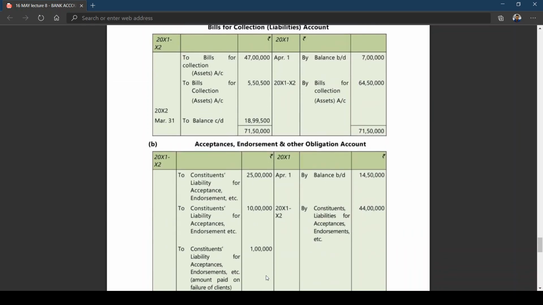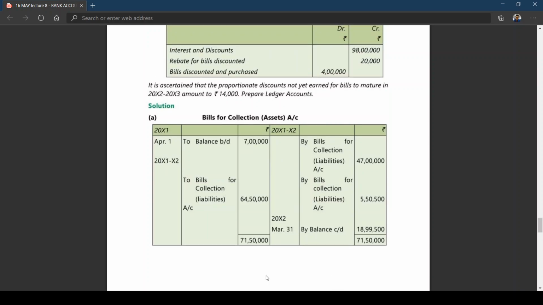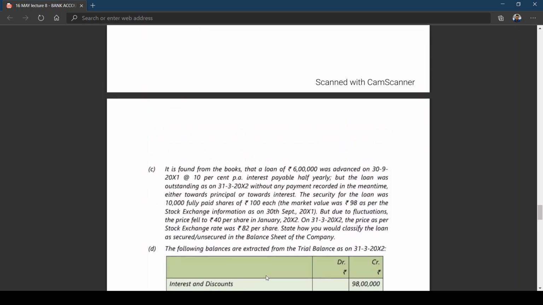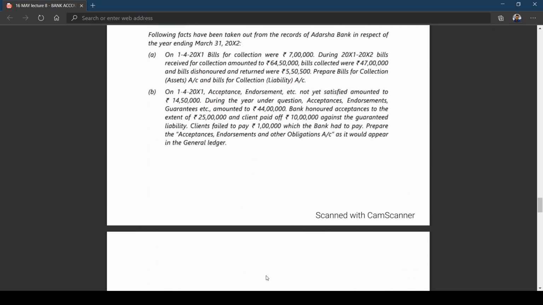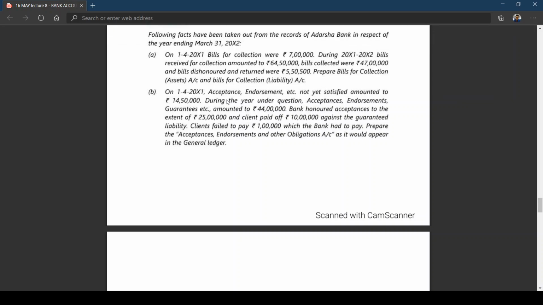Let us move on to the next one. I think you can do this now. It is a simple problem. Now we have one more problem, on 1/4/2011. I think this model came in the examination. It is also there in your CHARMS material. I'm repeating once again the models which you are working out.